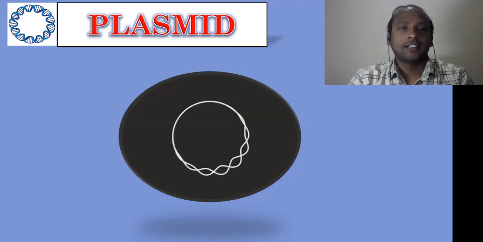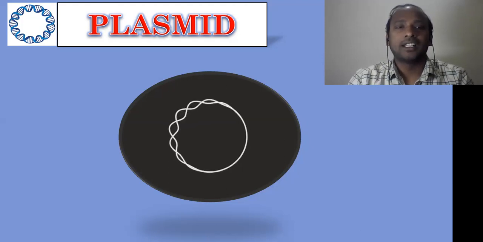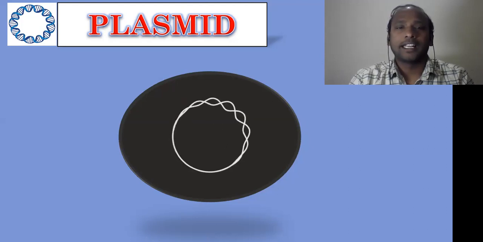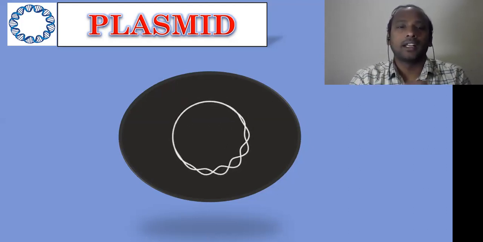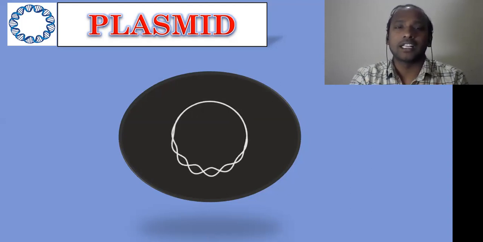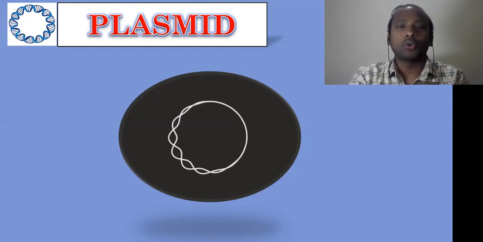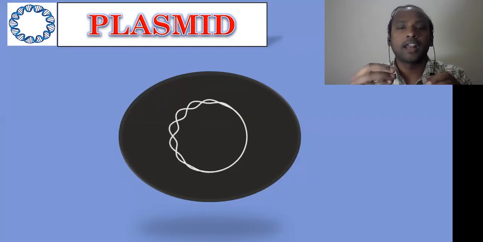Today I am going to discuss the plasmid. As we all know, a plasmid is an extranuclear material that is present in bacteria. In bacteria there will be a bacterial chromosome, the main DNA material, and in addition to that, the plasmid is extranuclear material that is also present.